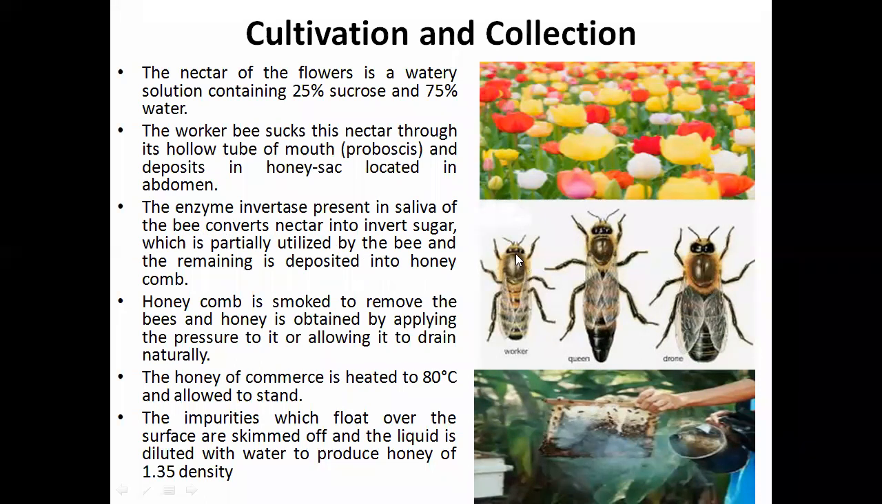The enzyme invertase is present in the saliva of the bees and converts nectar into invert sugar, right? Whatever nectar has been collected will be converted into sugar, which is partially utilized by the bee, and the remaining is deposited into the honeycomb. First they will use it for their own needs, but the remaining thing that has been prepared, they are going to put into the honeycomb.